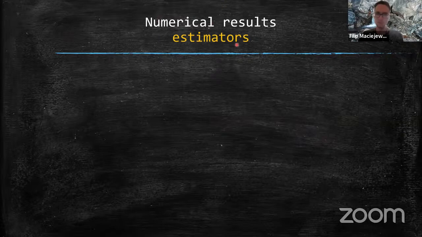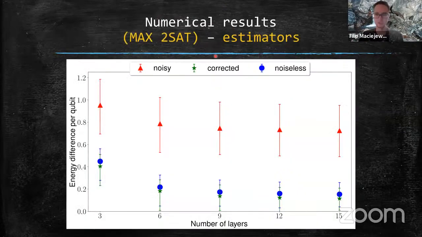Let me start with the results with the estimators of energy. So we sample and we estimate the energy. First, max 2-SAT. On this graph, the x-axis shows the so-called number of layers. You can think about this as an epoch of the optimization process. The y-axis shows the energy difference per qubit, the same as I used before. I just take the estimated and ideal value, calculate the absolute difference, and divide it by the number of qubits. Here, each data point is an average over 92 Hamiltonians, independent runs and different Hamiltonians.